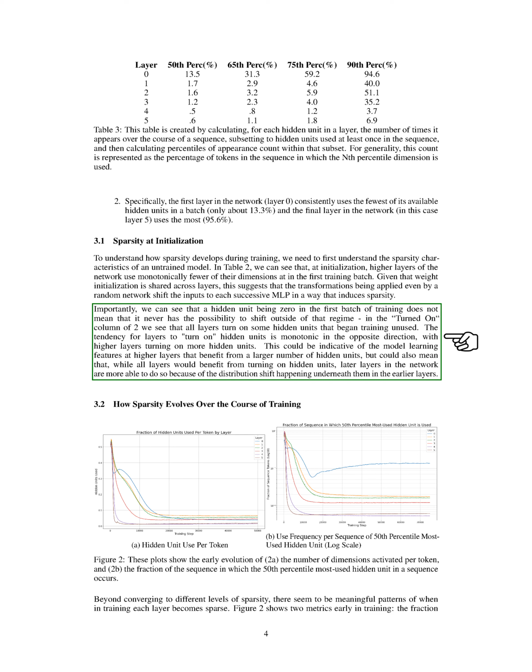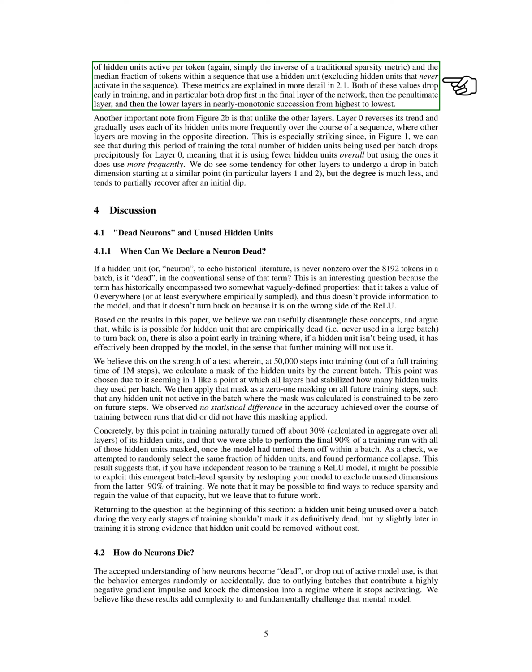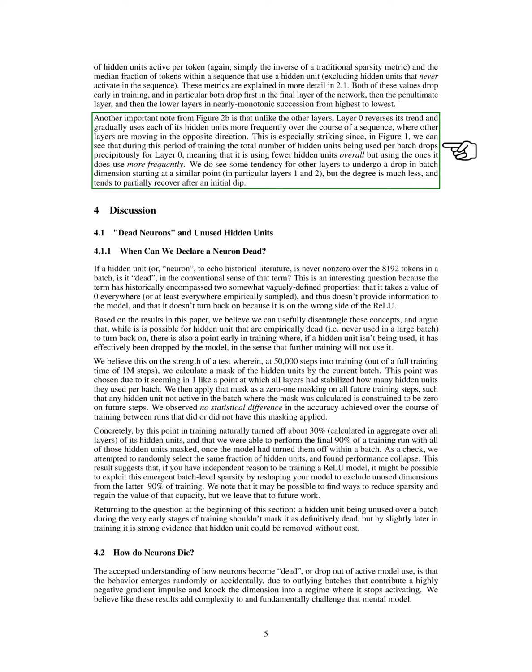Analyzing the evolution of sparsity during training revealed distinct patterns across layers. Early in training, the fraction of active hidden units per token and the median fraction of tokens using a hidden unit decreased, particularly in the final layers before progressing to lower layers. Interestingly, Layer 0 showed a unique trend of gradually increasing the usage of its hidden units over a sequence, unlike other layers.